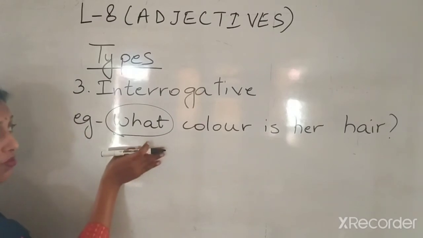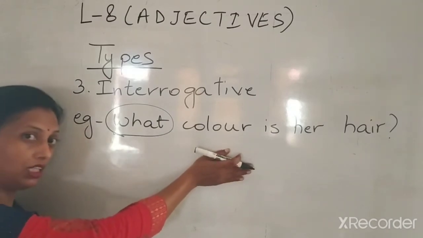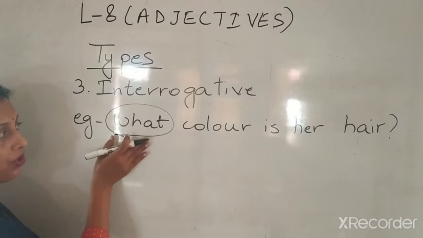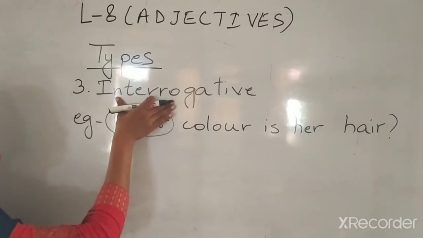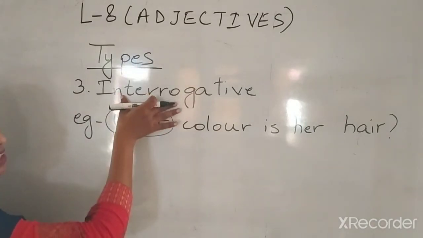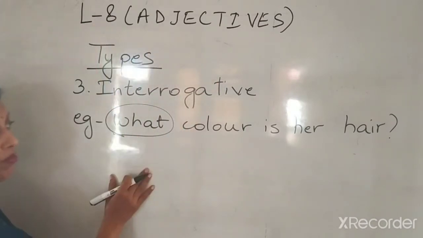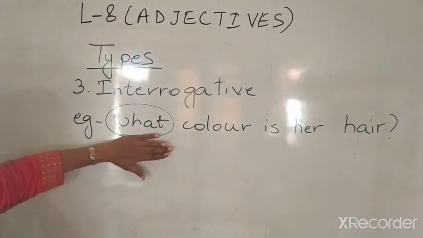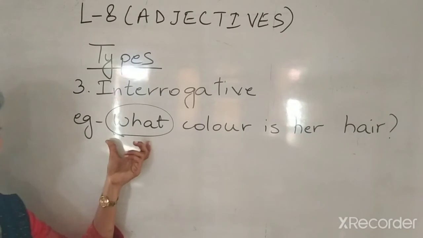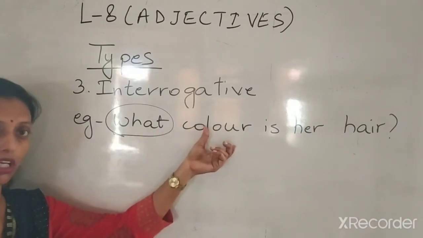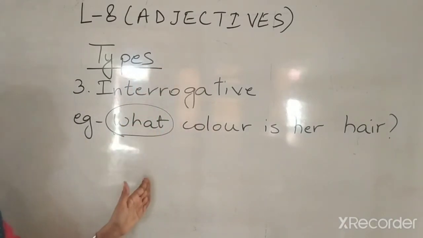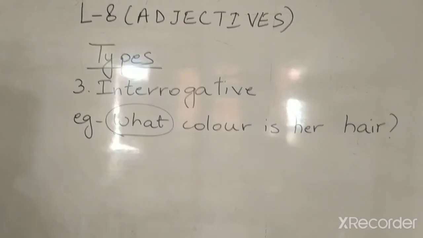So this word what is talking about color. So this word what will become an interrogative adjective, because it is talking about color. This is a question word, no doubt, but it is talking about color. So it's an interrogative adjective. Alright?